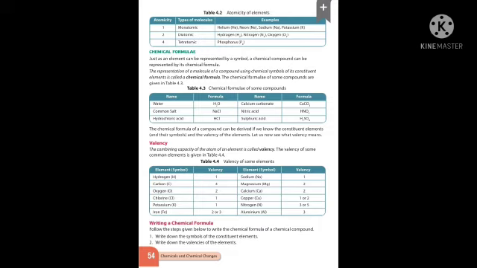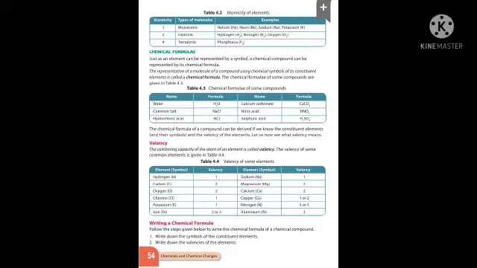Okay. Then about valency. What is called valency? The combining capacity of the atom of an element is called valency.